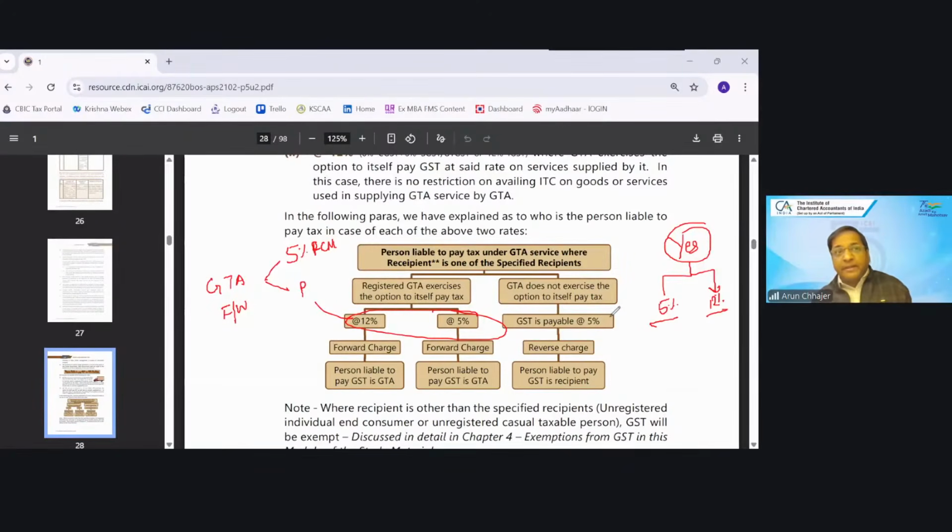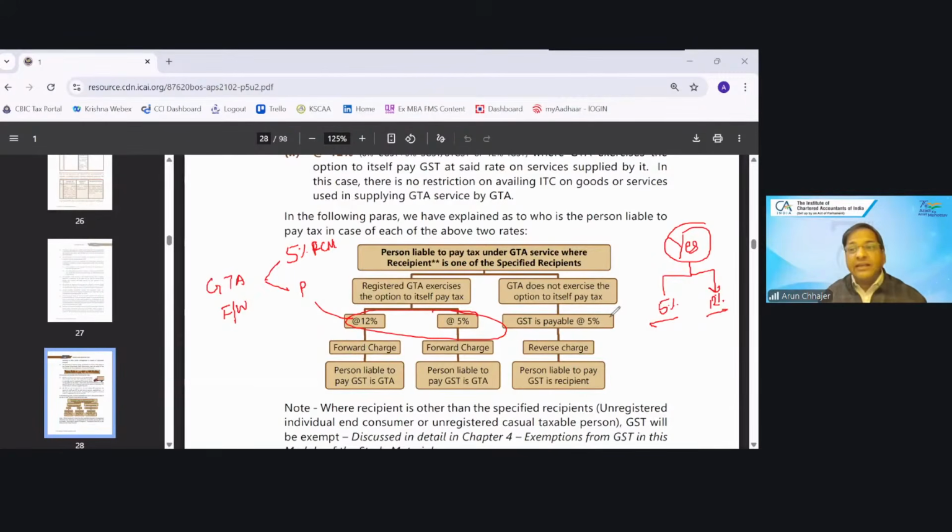In that case, what happened? In the entire market, there are two categories of GTA being preferred. If the recipient is eligible for ITC, they might go for the 12% under forward charge. If the recipient is under the exempted category, then they will opt for those GTAs who are not charging GST. Because if they charge GST, they will charge 12%. Then it was amended.